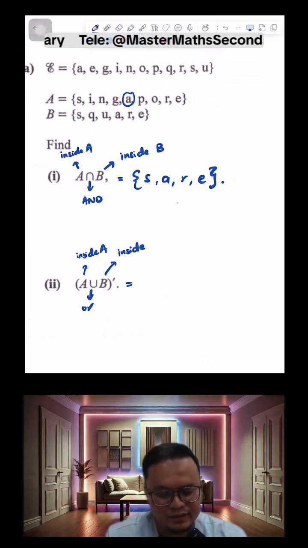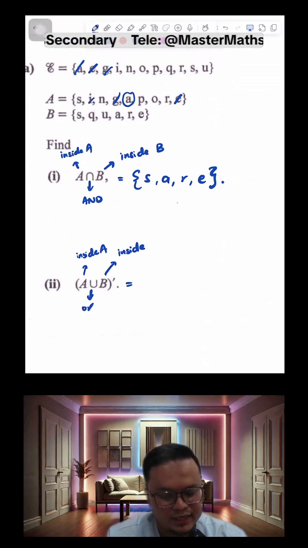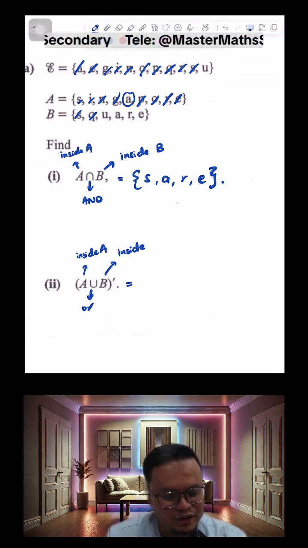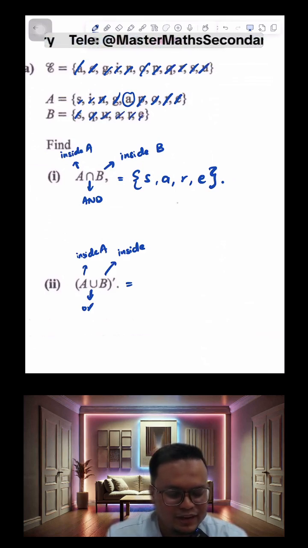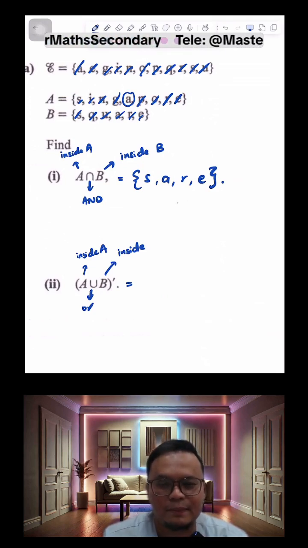So you have A there, and E as well. You have G, I, N, O, P, Q, R, S, and U. All the elements of A and B are found in your universal set.